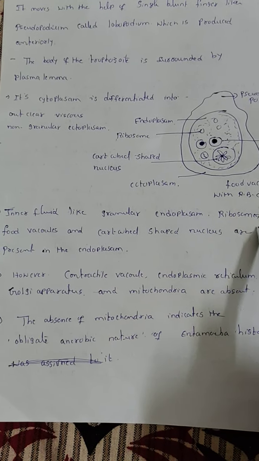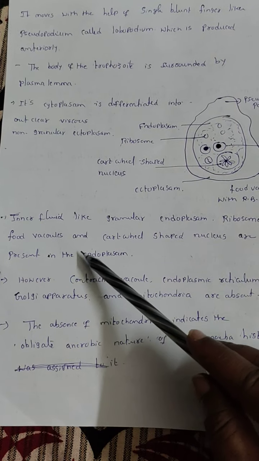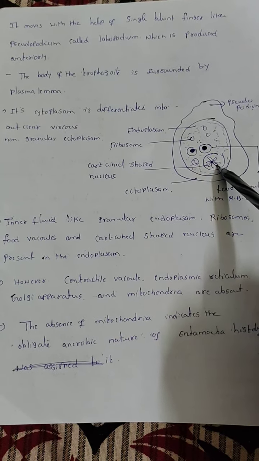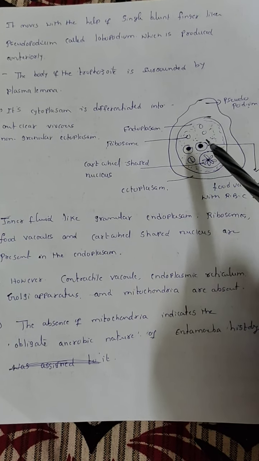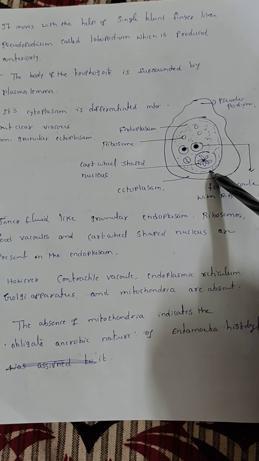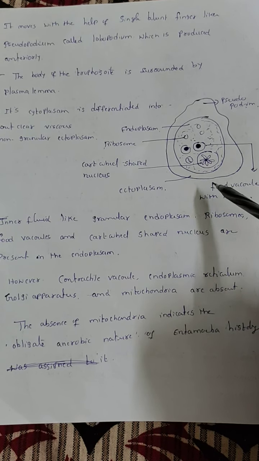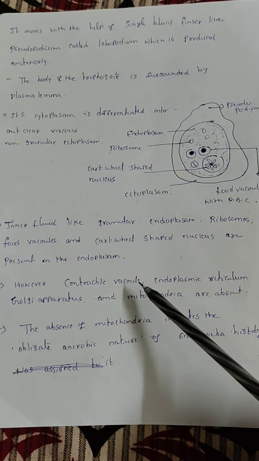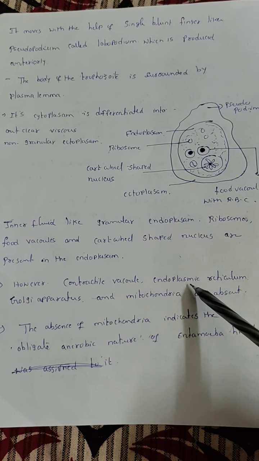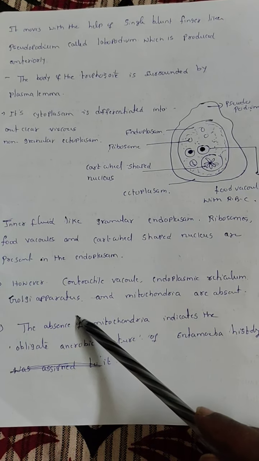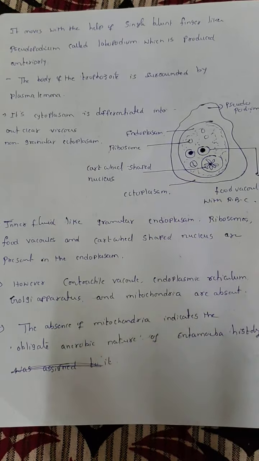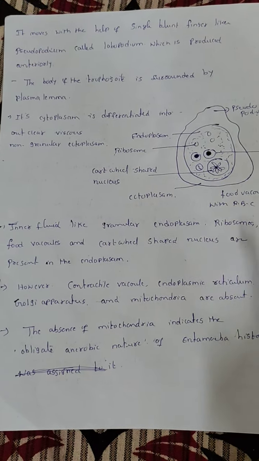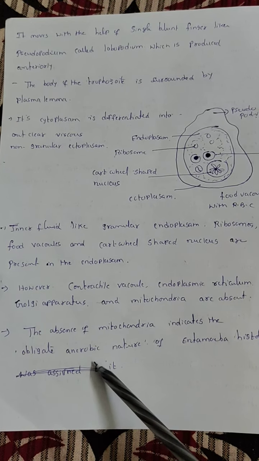They have ribosomes, food vacuoles and a cartwheel shaped nucleus. These are the food vacuoles and the cartwheel shaped nucleus. Keep in mind, food vacuoles and a cartwheel shaped nucleus are characteristics of the trophozoite stage. However, contractile vacuoles, endoplasmic reticulum, Golgi apparatus and mitochondria are absent. Now when the mitochondria are absent, they have an obligate anaerobic nature.